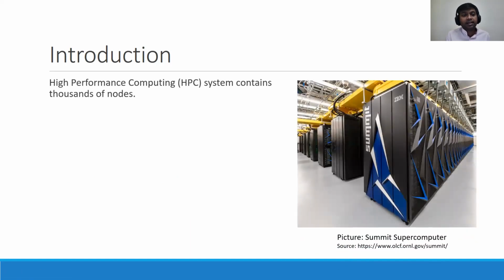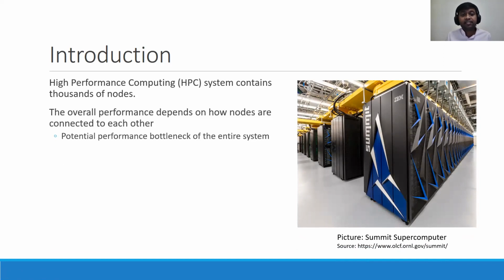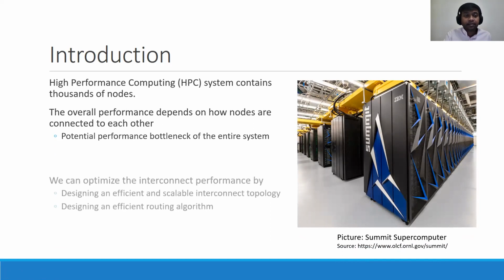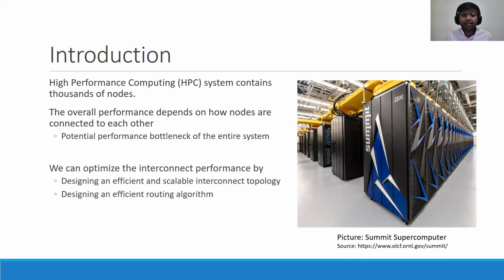Our work falls into the domain of interconnect design for large-scale high-performance computing, or HPC, systems. A large-scale HPC system such as the Summit supercomputer, shown as an example in the picture, contains thousands of computing nodes. The overall performance depends on how those nodes are connected with each other and how fast they can communicate with each other. So it is important to optimize the interconnect performance by designing an efficient and scalable interconnect topology, and also by designing an efficient routing algorithm.